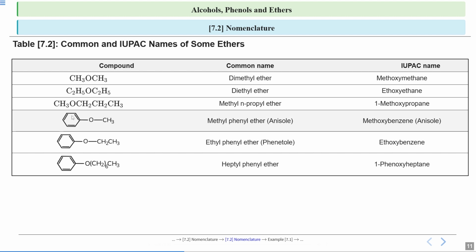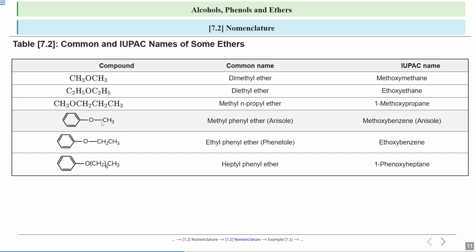Now look at this example. One side there is phenyl ring and one side there is methyl group. So since methyl M and phenyl P, M comes first. So you will write methyl phenyl ether. And this particular structure is also called anisole. Sometimes it may be written as anisole. So this is the structure of anisole. Now let us see the IUPAC naming.